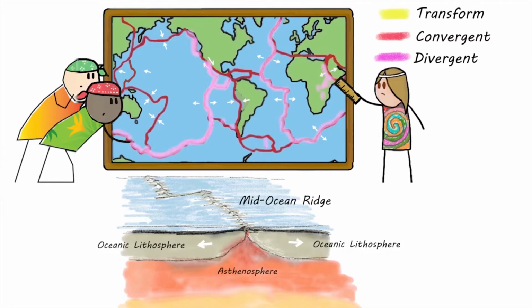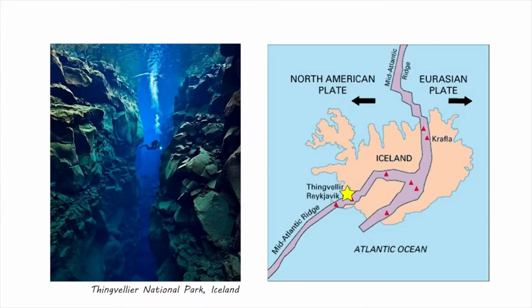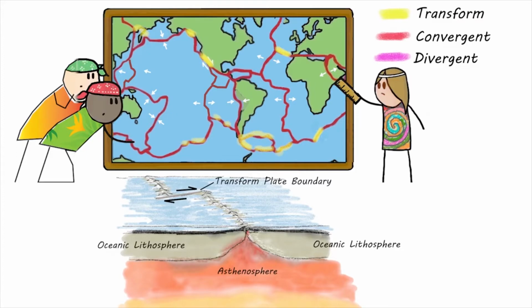Divergent plate boundaries occur where 2 plates move apart from each other, such as where ocean spreading ridges are. A good example is the Mid-Atlantic Ridge. Transform plate boundaries are where 2 plates slide sideways past each other. A good example is the San Andreas Fault of California.